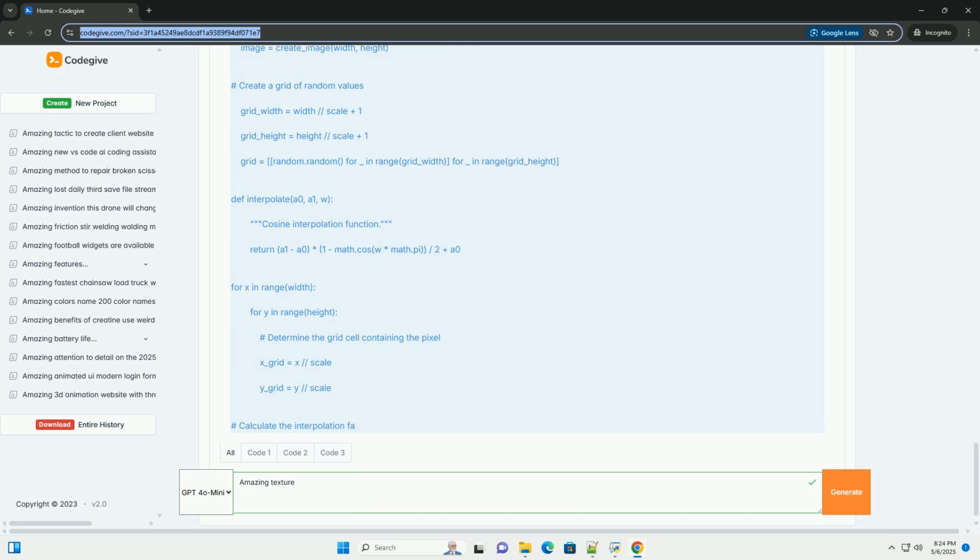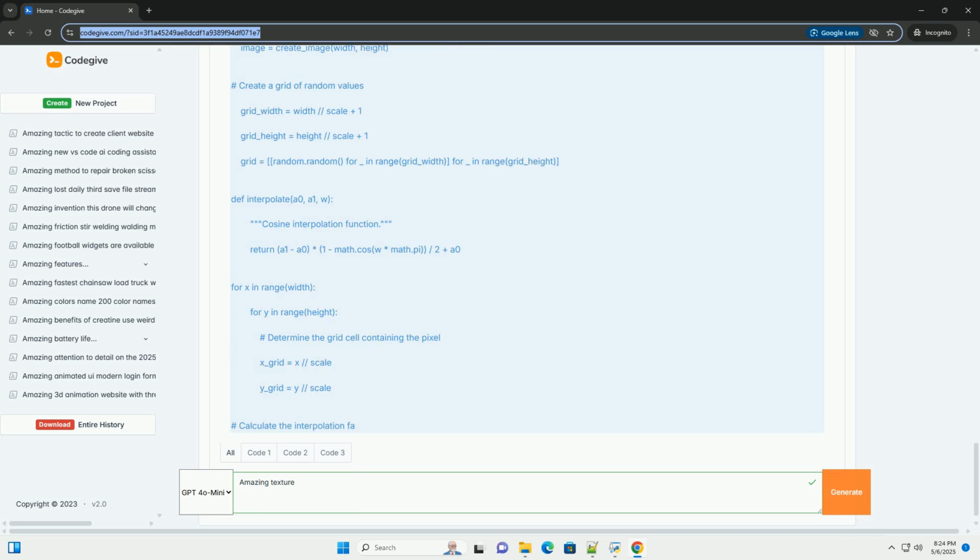FBM is a technique that combines multiple layers, octaves, of noise at different scales to create more detailed and interesting textures. Each octave adds finer details to the underlying noise. Explanation of FBM: 1. Octaves: the octaves parameter determines how many layers of noise are combined. More octaves mean more detail.